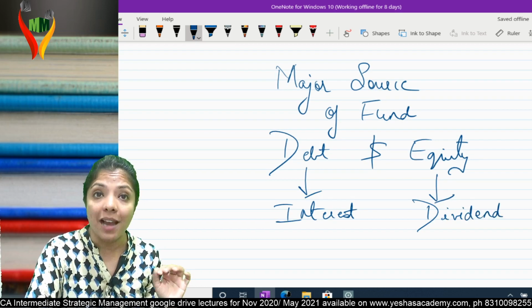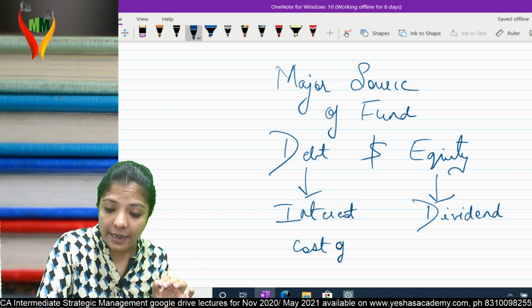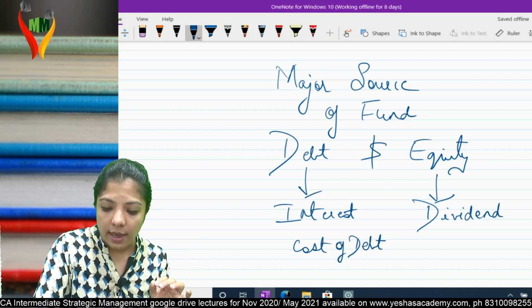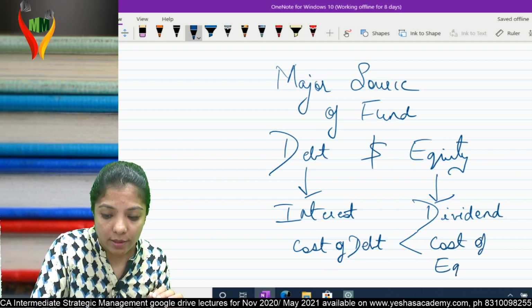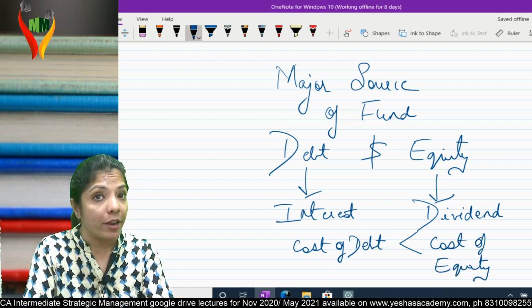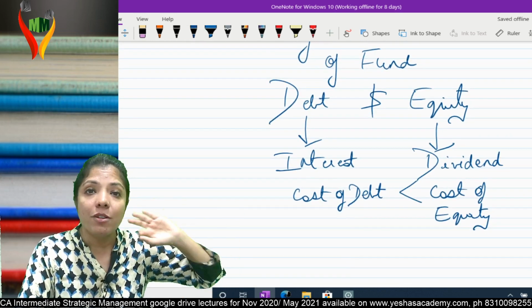Now, we always know that cost of debt is less than cost of equity. This is an FM point. Cost of debt: interest rate is fixed.